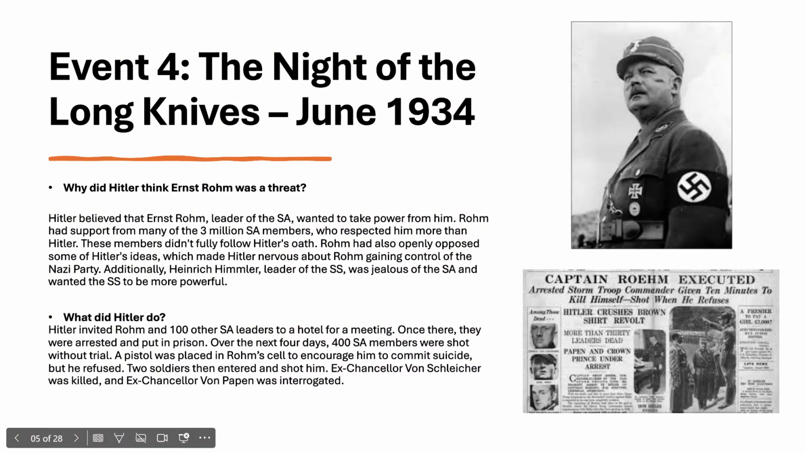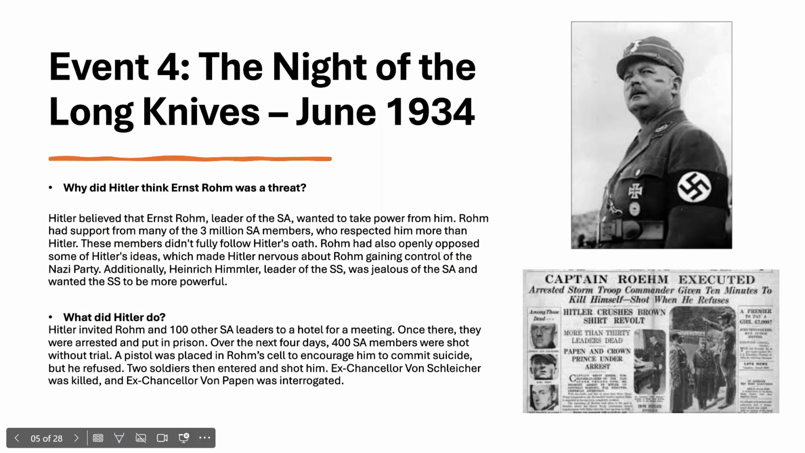The Night of the Long Knives. Why did Hitler think that Ernst Röhm was a threat? Hitler believed that Röhm, the leader of the SA, wanted to take power from him. Röhm had support from many of the 3 million SA members who respected him more than Hitler. These members didn't fully follow Hitler's oath. Röhm also openly opposed some of Hitler's ideas, which made Hitler nervous about Röhm gaining control of the Nazi Party. Additionally, Heinrich Himmler, leader of the SS, was jealous of the SA and wanted the SS to be more powerful.